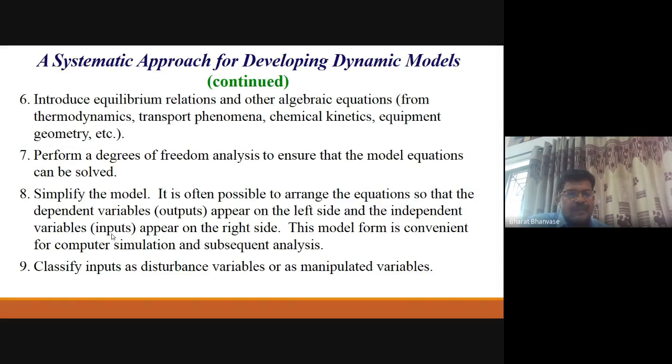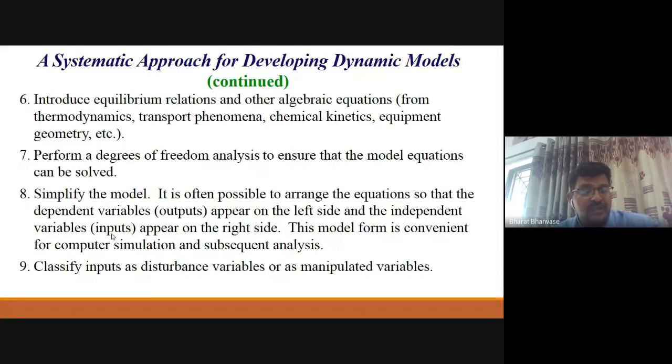And then the next step is that you can perform degrees of freedom analysis, right? This is to ensure that the model equations can be solved. Here the number of equations should be equal to the number of variables. Degrees of freedom is nothing but the number of equations minus the number of variables.